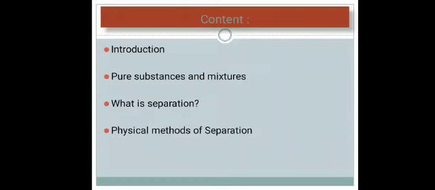In the next video, the second part of this chapter, we will cover separation of insoluble solids from liquid. There we have sedimentation, decantation and filtration. After that, we will see separation of soluble solids from liquids by the methods of evaporation and condensation. And at last, we will see methods of separation using more than one method. Alright? So let's start with the introduction.